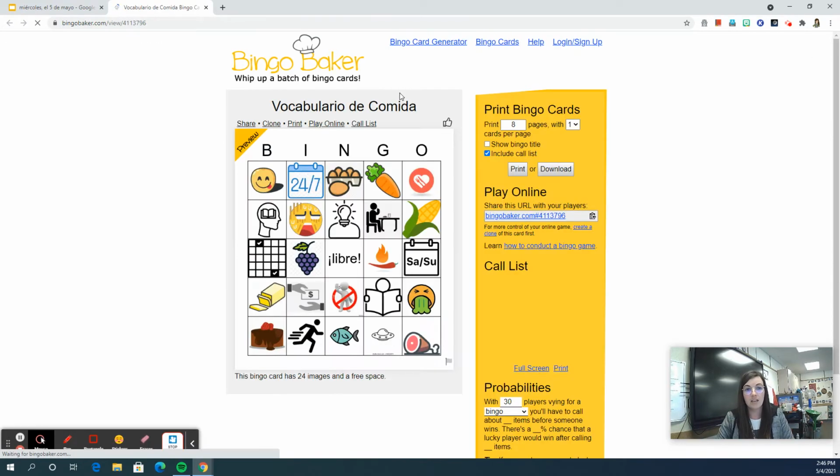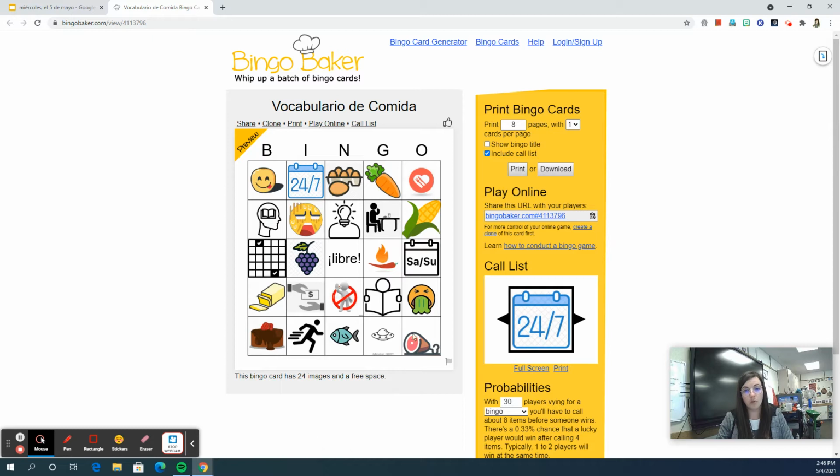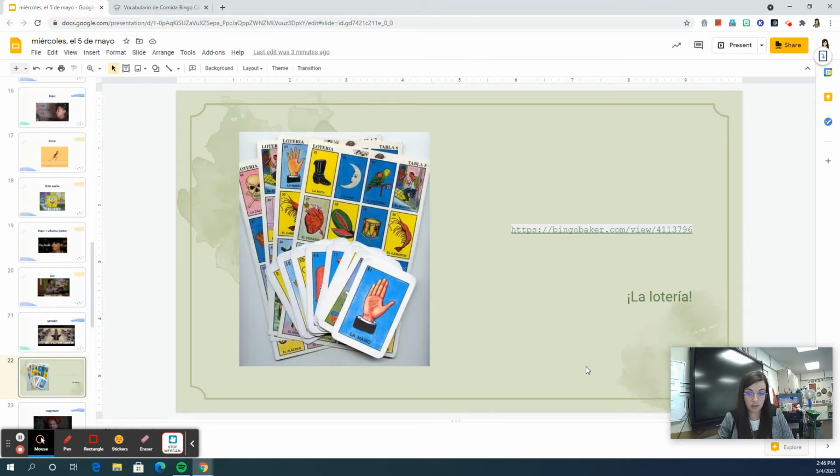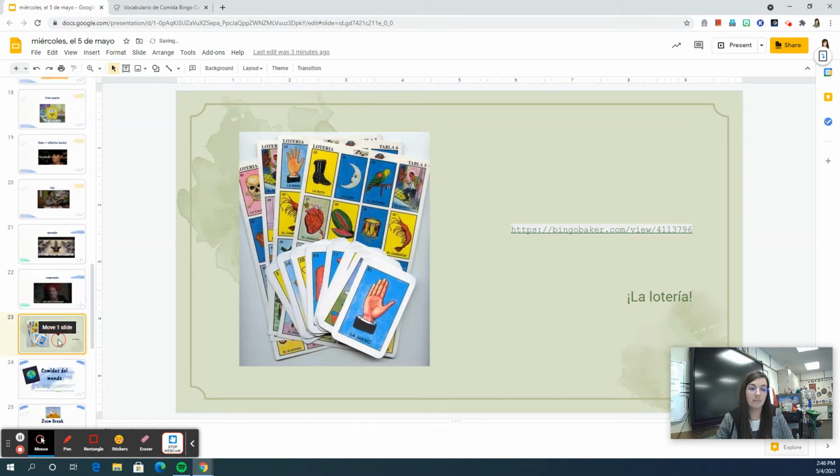But basically, I've created a bingo board with frequency words, adjectives, and our ER verbs, and we're going to play bingo. So this is the bingo board. This is the game. If you are gone on Wednesday, just skip this slide and we will move on.